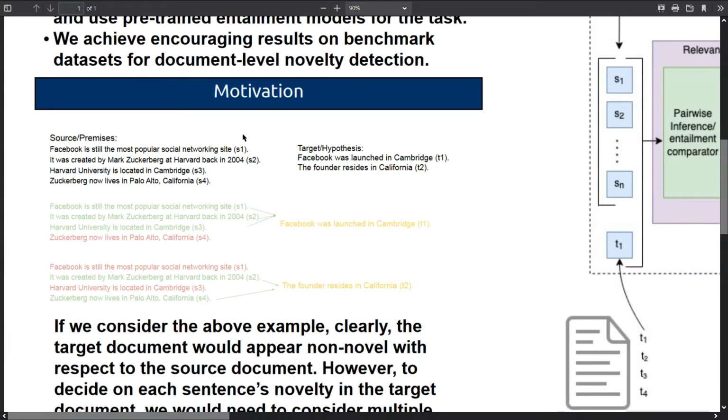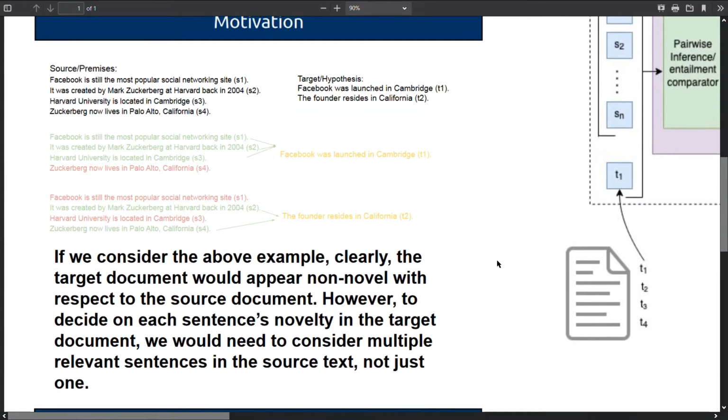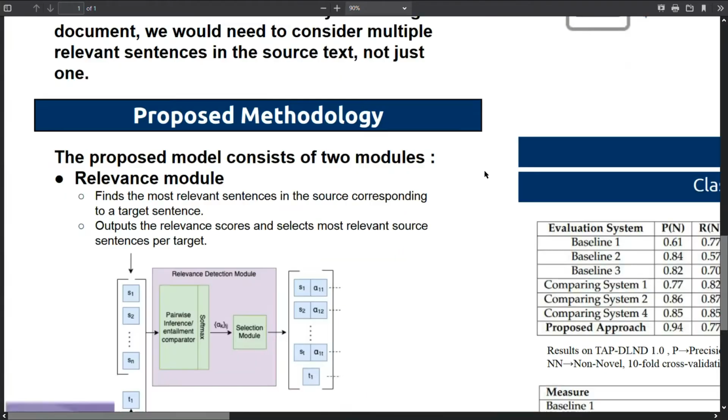So in this example over here, we have 4 source sentences and 2 target sentences. And if we read these example sentences properly, we will see that the information given in target sentence 1 is actually derived from information in the first 3 source sentences, and the fourth source sentence is completely irrelevant to target sentence 1, and hence we know that a multi-premise based model would be best for our use case.